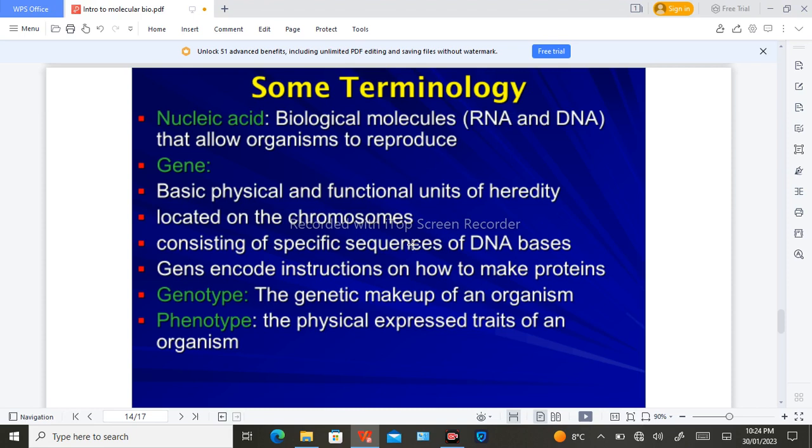Gene is basically the physical and functional unit of heredity that is located on the chromosome and has a specific sequence and translates a specific protein that is involved in our biological processes. Genotype is the genetic makeup of an organism, and phenotype is the physical expressed traits of an organism.